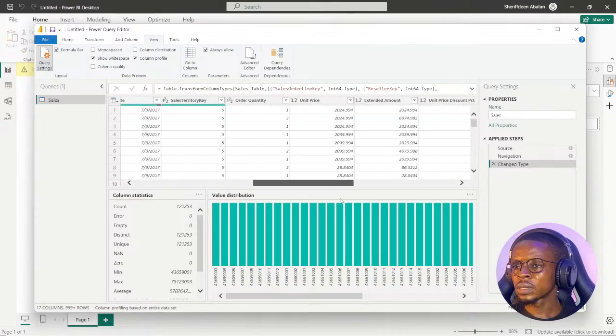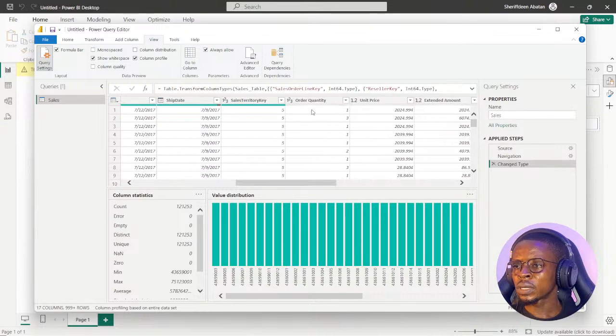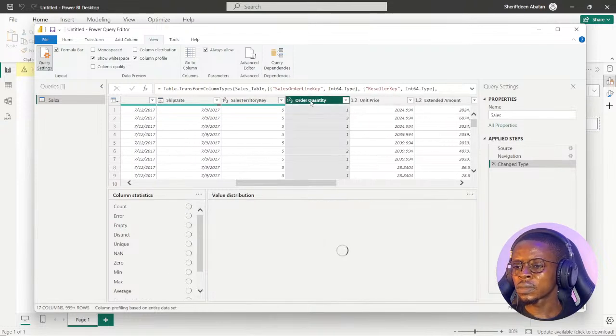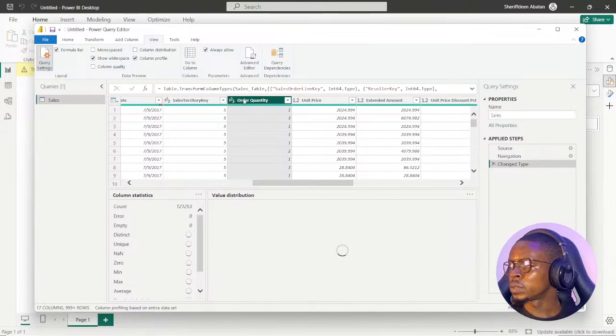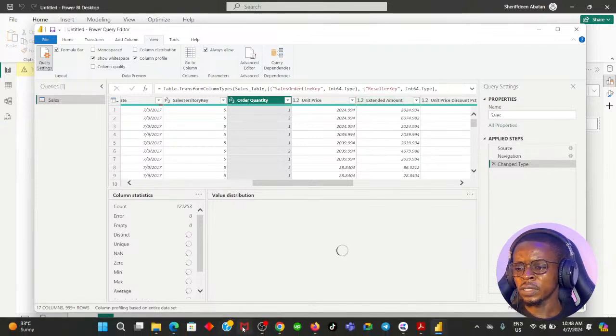Let's look at this order quantity right here. This is the extended amount column. So these are the two columns we want to work with, order quantity and the extended amount column. So let's look at the column profile of that.